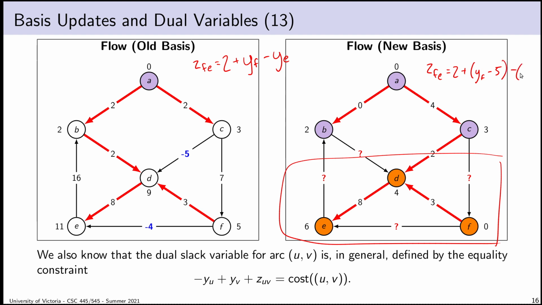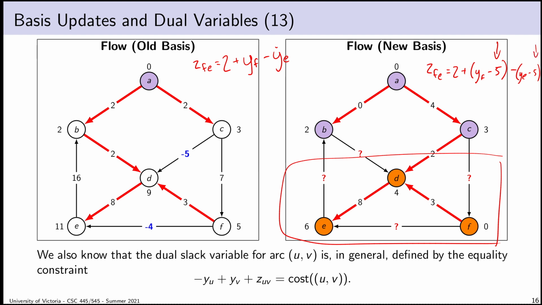And the new value of YE will be the old value minus 5. And you might notice that because of the plus and minus on the two terms, because I have plus YF minus YE, if both F and E experience the same adjustment in their dual optimization variable, then the value of ZFE won't change. This negative 5 will get canceled out by a positive 5 over here.